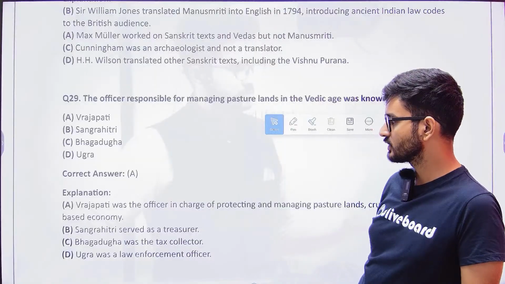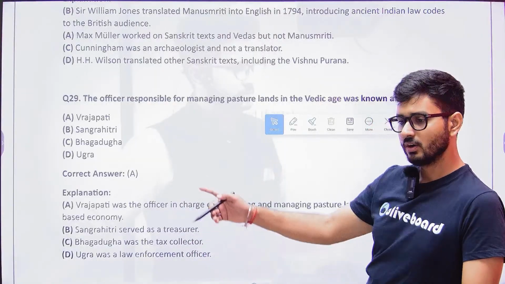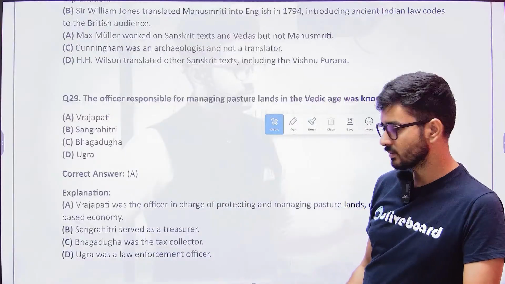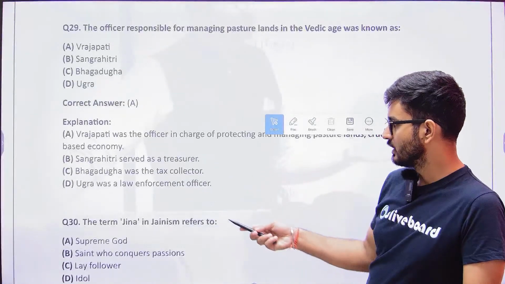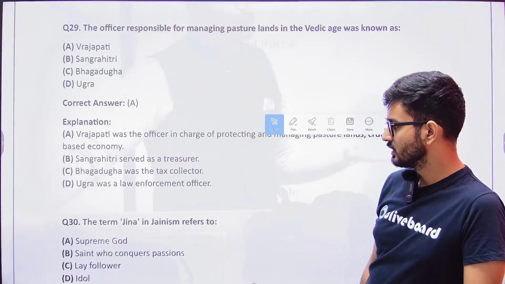Sangrahita was the treasurer, Bhagaduha was the tax collector, and Ugra was the law enforcement officer. So once again, match the following can be asked on this particular aspect. The term Jina in Jainism, what does it refer to? Supreme God, saint who conquers passions, lay followers, or idol?